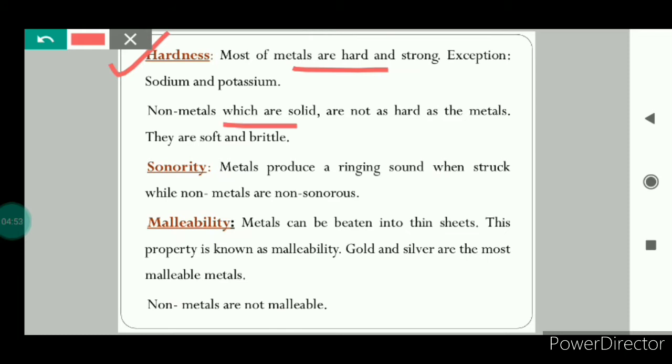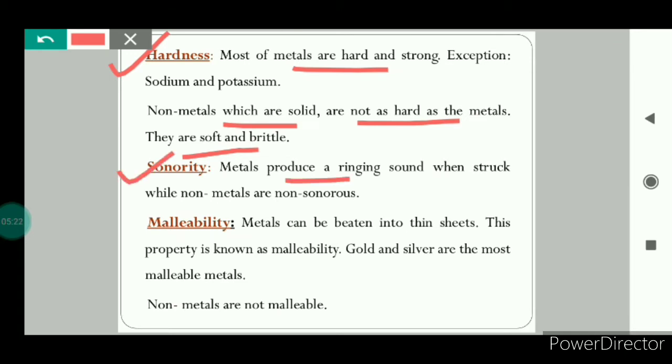Non-metals, which are solid, they are not as hard as the metals. In fact, they are soft and brittle. For example, coal. Coal is brittle non-metal. If you will apply force, if you will start beating the coal with hammer, it will break down. So the non-metals, they are brittle. They are not as hard as the metals.